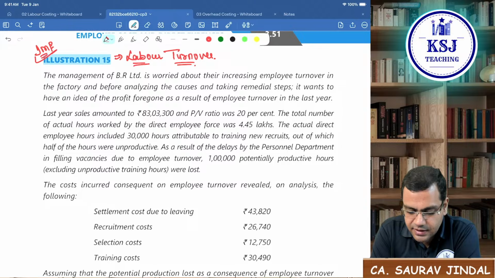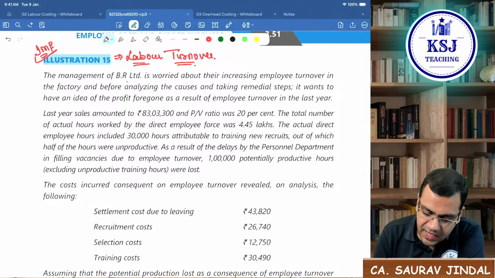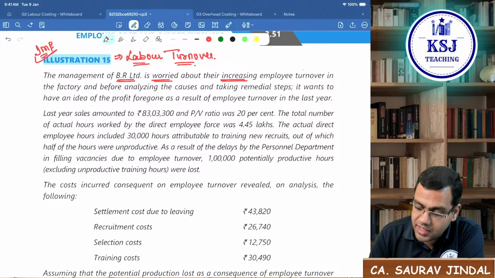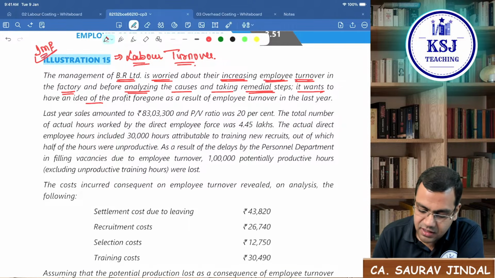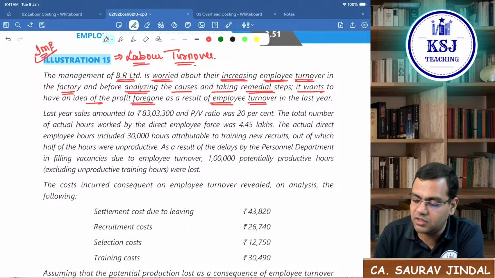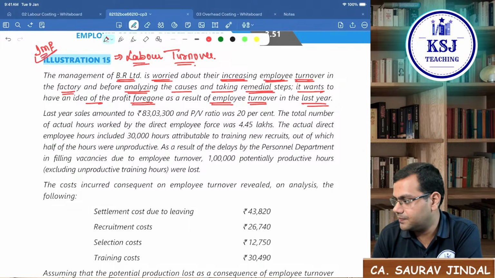Let's see. The management of BR Limited is worried about their increasing employee turnover in the factory, and before analyzing the causes and taking the remedial steps, it wants to have an idea of the profit foregone as a result of employee turnover in the last year.